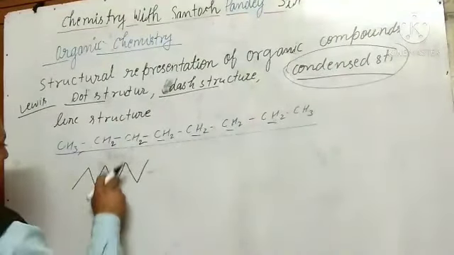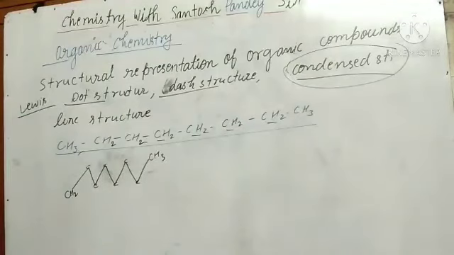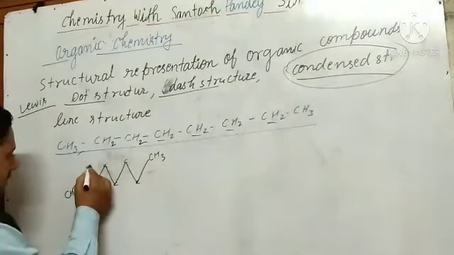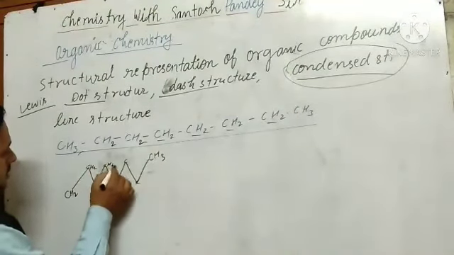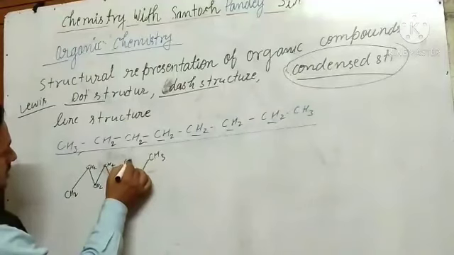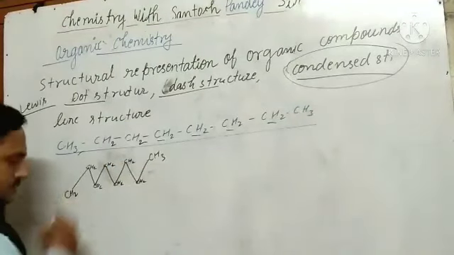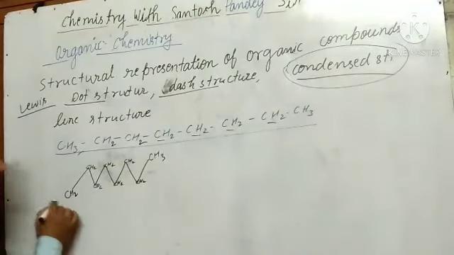Here carbon is there, carbon is also there. Understood? And here the appropriate hydrogen is there. So CH2, like that: CH2, CH2, CH2, CH2 and CH2. Understand? So this is the bond line structure.